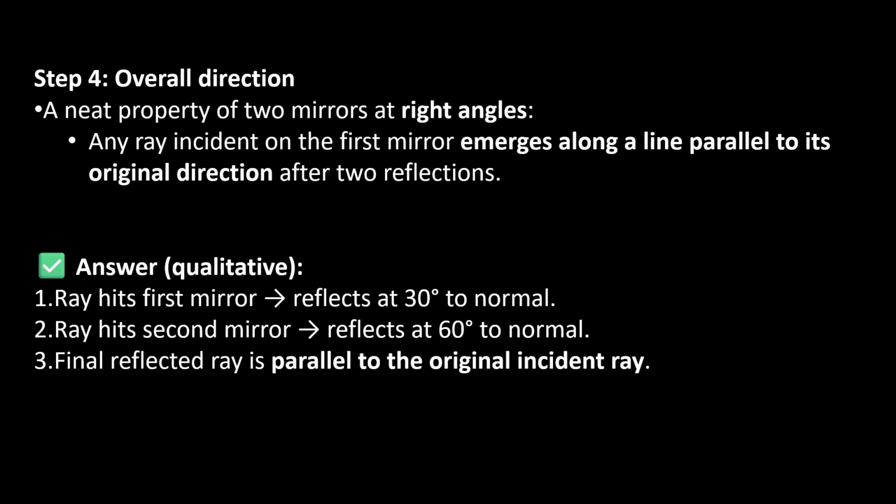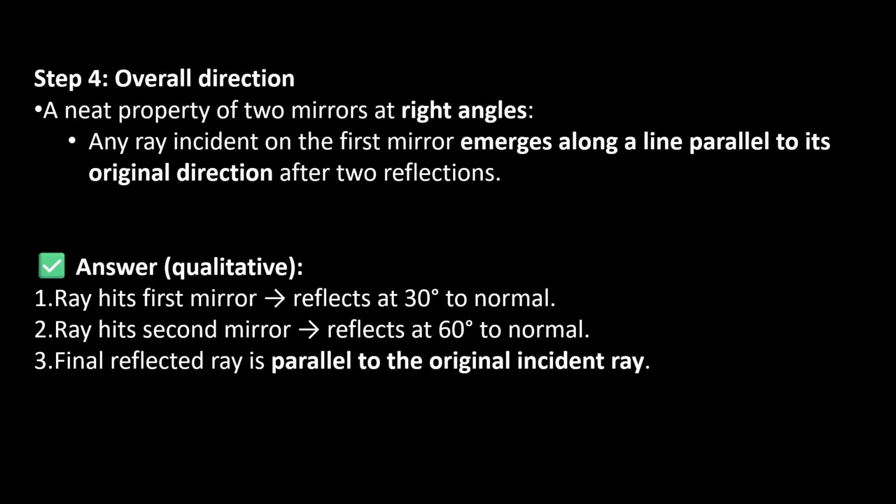Overall direction, the neat property of the two mirrors at right angles. Any ray incident on the first mirror emerges along a line parallel to its original direction after two reflections. Okay, first mirror it is falling, and again from there it is getting reflected. Again it is getting reflected from the second mirror.